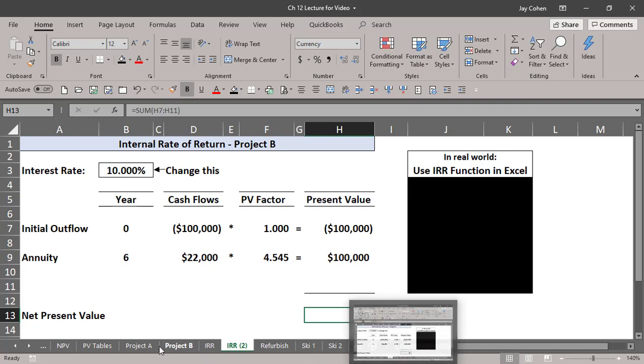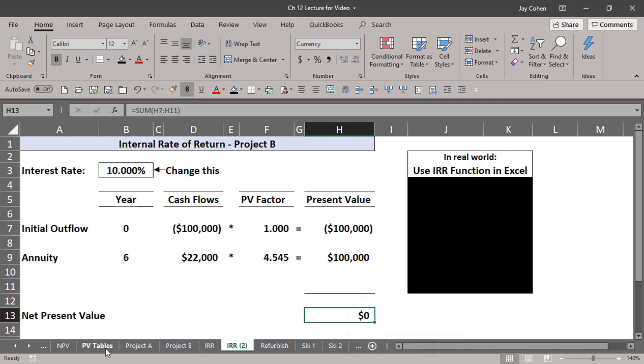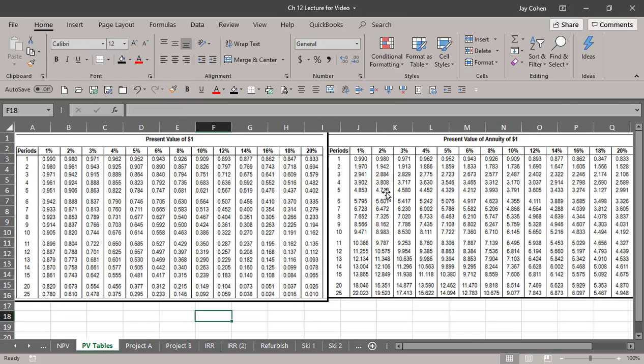So then you go to the table and look to see if you can get that exact interest rate where 4.545 is the factor. It's 6 years. I'm going across row 6. I'm seeing that there's no 4.545, but it's more than 8% and less than 10%. It's in between these two numbers. So for the homework, the answer is that it's in between 8 and 10%. That's all they want you to know.